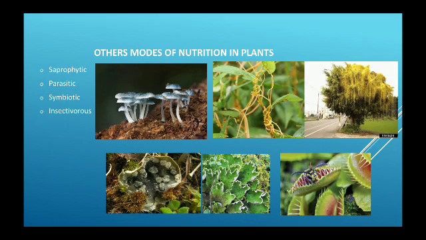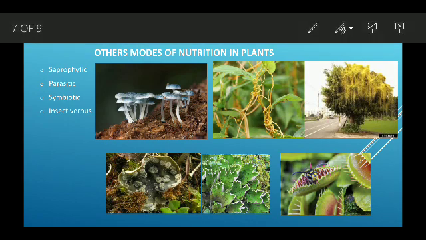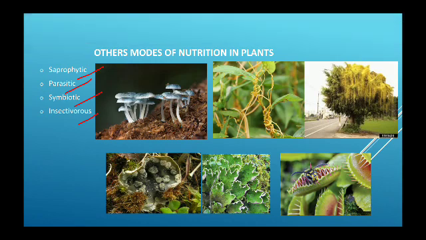Today we are going to learn in detail the other modes of nutrition in plants: saprophytic, parasitic, symbiotic, and insectivorous. There are some kinds of plants, especially non-green, that do not prepare their own food and are dependent on other resources for their survival. That is why they are called heterotrophs. We'll see one by one.